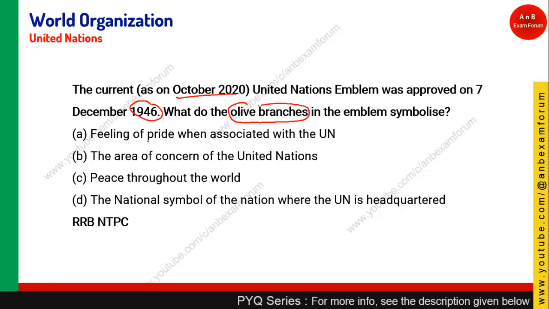If you see the options, you can easily tell. The main purpose of the United Nations is peace throughout the world, so peace would be the better option. So option C, those who answered it, well and good. Peace throughout the world is represented by the olive branches.